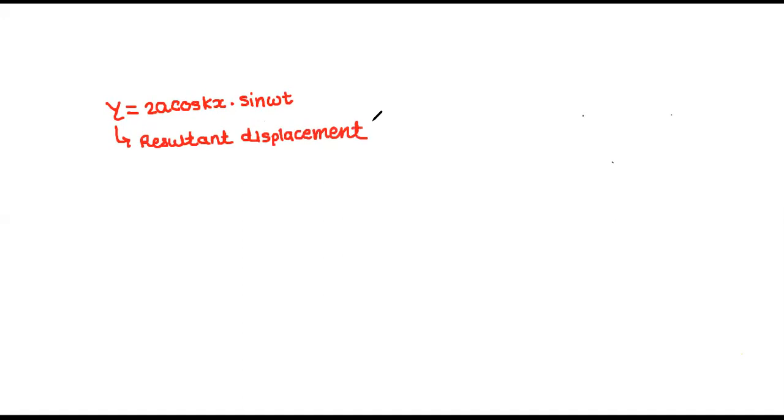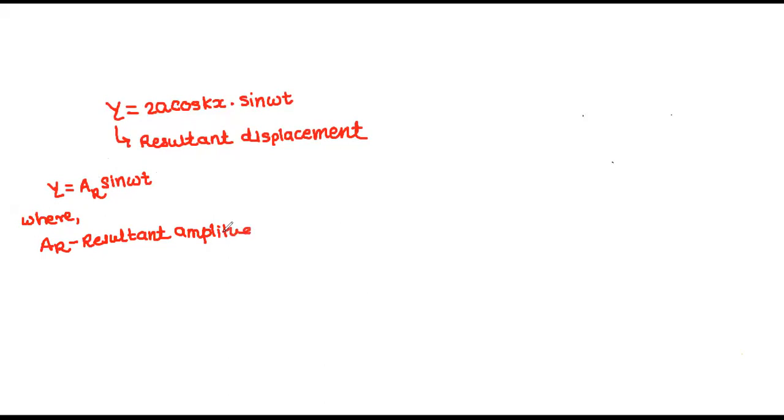Okay. Now if this y is the resultant displacement, then I can write y is equal to Ar into sin omega t, where Ar is the resultant amplitude.